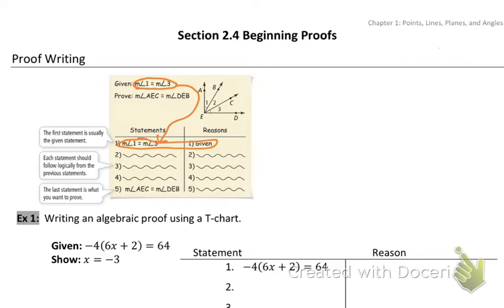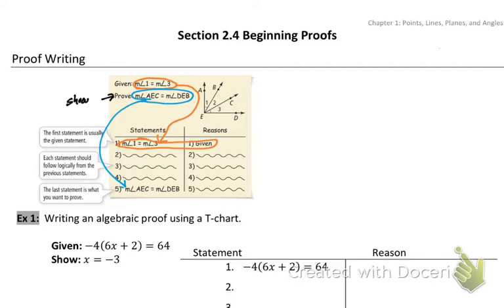And then we work through it. We use logic to work our way through it, and we end up with what we need to prove. So all of these need to start with a given and end with what needs to be proven. Now, I'm going to point something out here. Sometimes it says prove, sometimes it says show. It means the same thing. Show and prove mean the exact same thing. Give me something, prove something. Give me something, show that it's true.